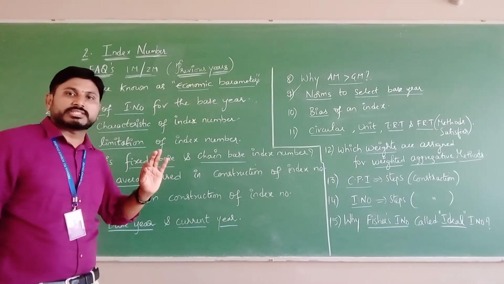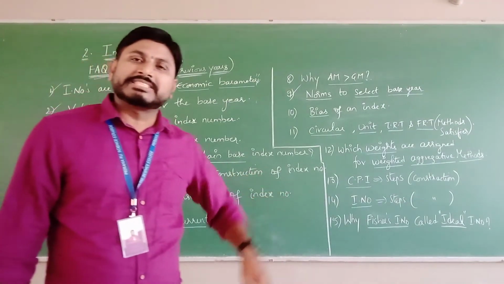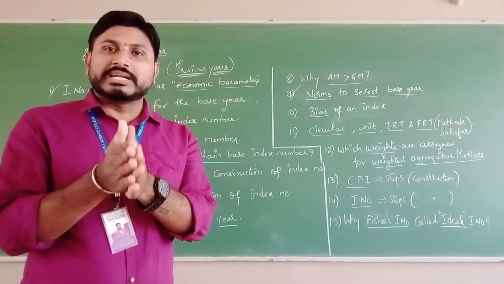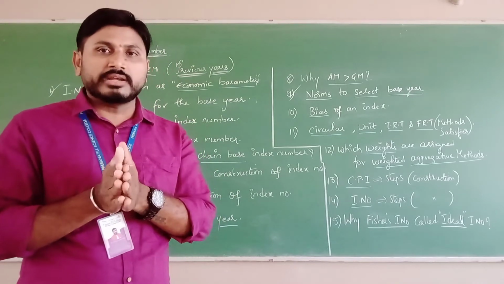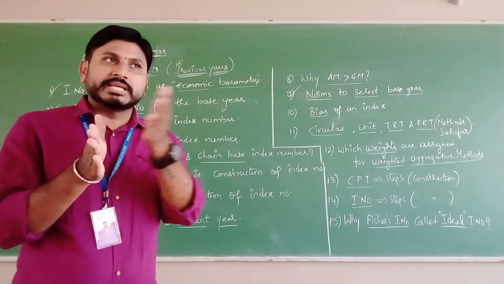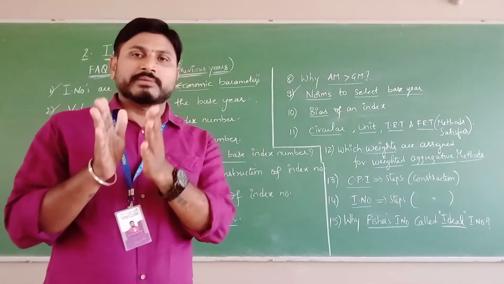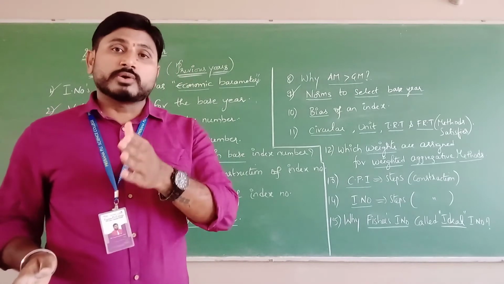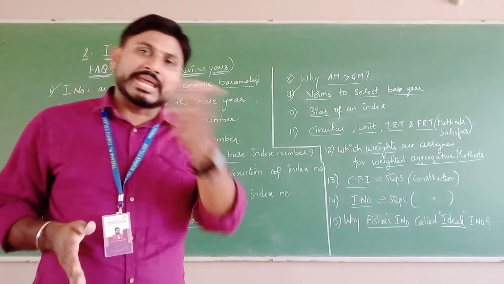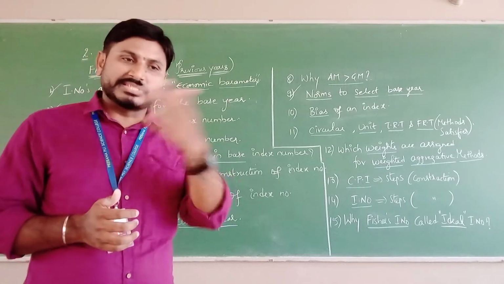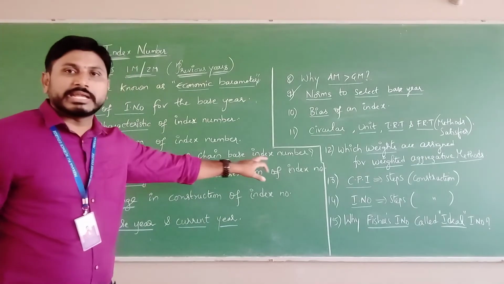So the year which is fixed or kept fixed for all the current years, that itself is a fixed base. What do you mean by chain base? Chain base means from the current year, exactly the preceding year is taken to find the relative changes in the level of phenomena. For example, for 2020, 2019 would be the chain base. If you take 2019 as the current year, 2018 will be the base. So exactly the preceding year, one year behind. So those are all the chain base index numbers.